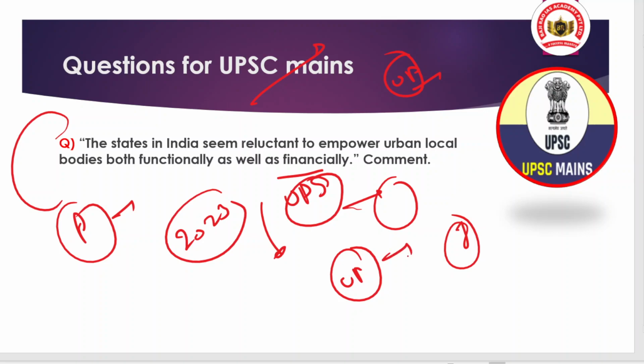And there are various functions given to these urban local bodies. But there are various challenges associated with it. First of all, they are not compulsorily given the taxation power, and because of that there is a financial constraint, and if there is a financial constraint, that means they will not be able to deliver the proper services they want to aim. So that's why finances become a very important thing, but the central government or the state government does not focus on enhancing the funding of that body. So there are various challenges associated.